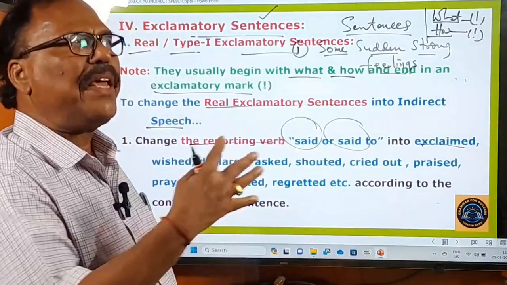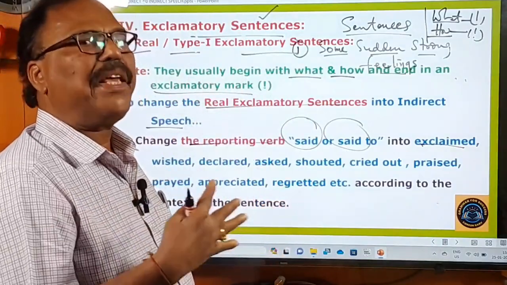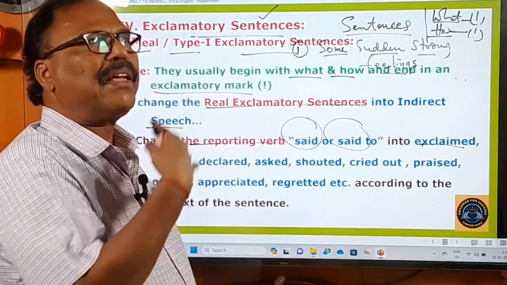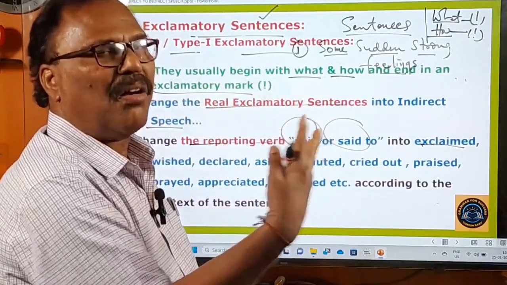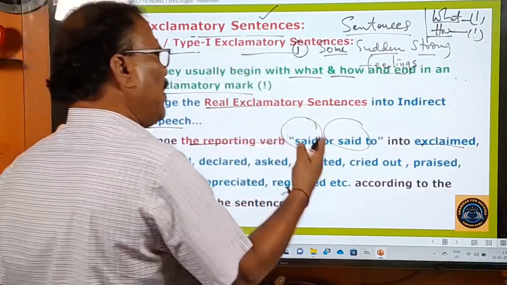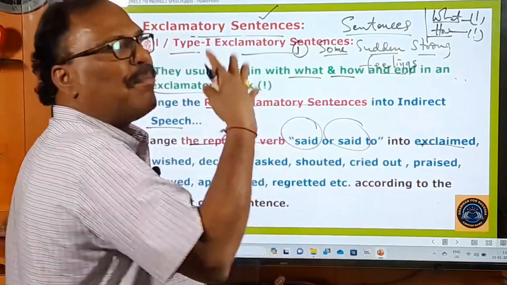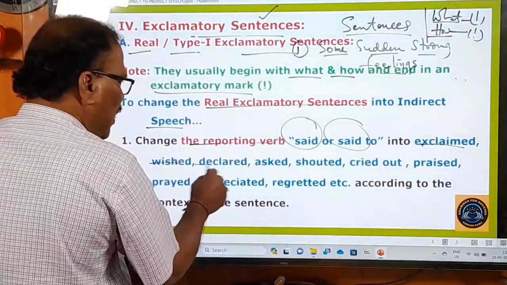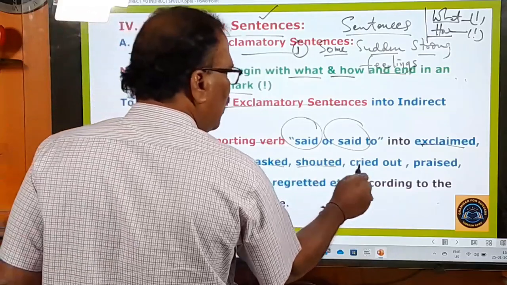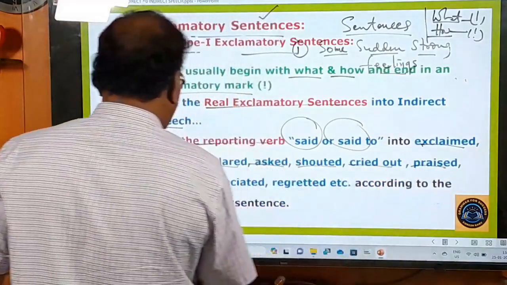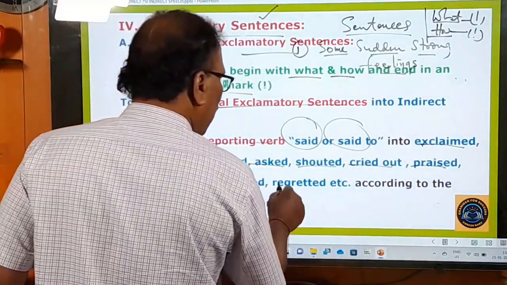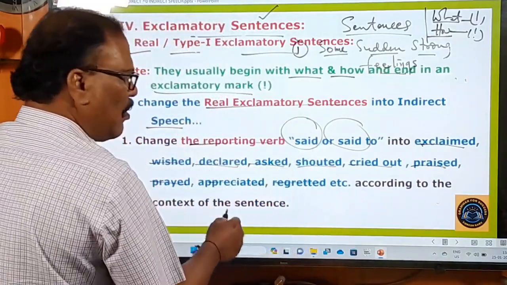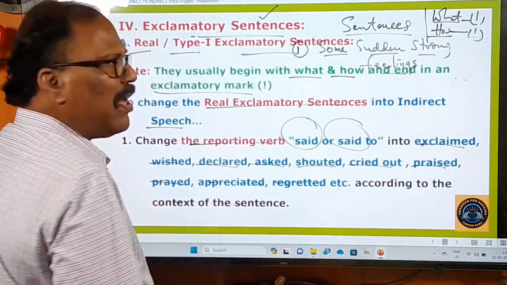Exclaimed means to speak loudly, to speak emotionally, to speak passionately or vehemently, whatever you can say. So many meanings are there. That's called exclaimed. And you know that very well: declared, asked, shouted, cried out, praised, prayed, appreciated, regretted, and all these things, according to the context of the sentence.